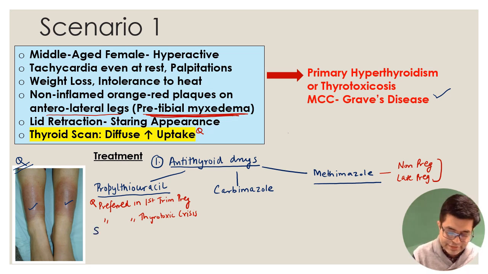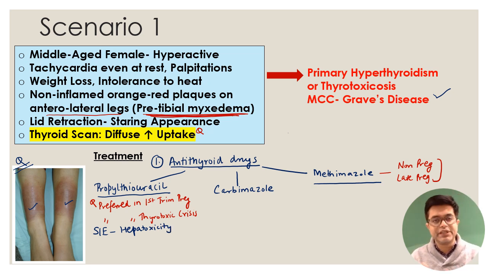It has a serious side effect of hepatotoxicity. This hepatotoxicity is worsened. It can cause hepatic failure if there is a pre-existing hepatic disease, or if there is a younger child or adolescent, or if there is a female. Adult males generally respond to propylthiouracil better. So the important side effect to remember regarding propylthiouracil is hepatotoxicity.